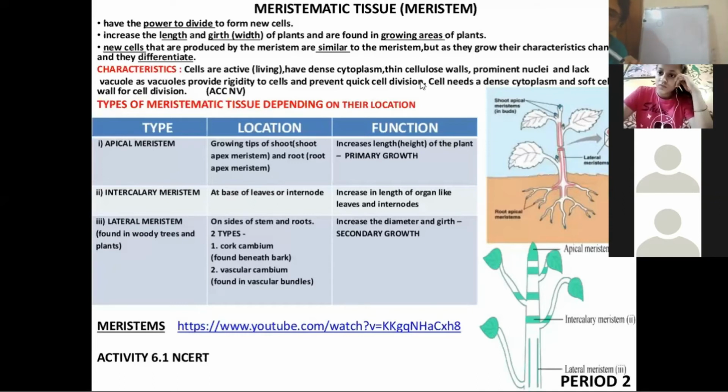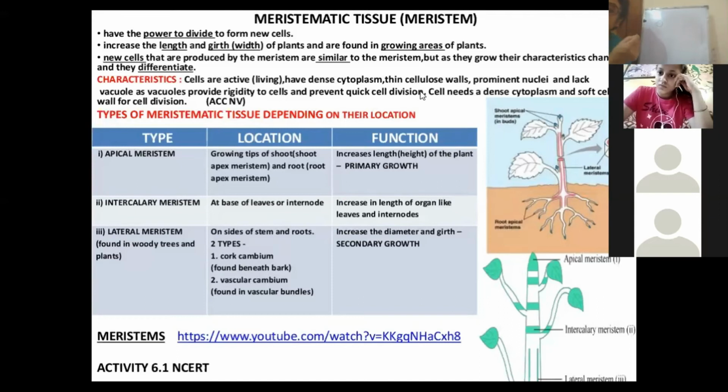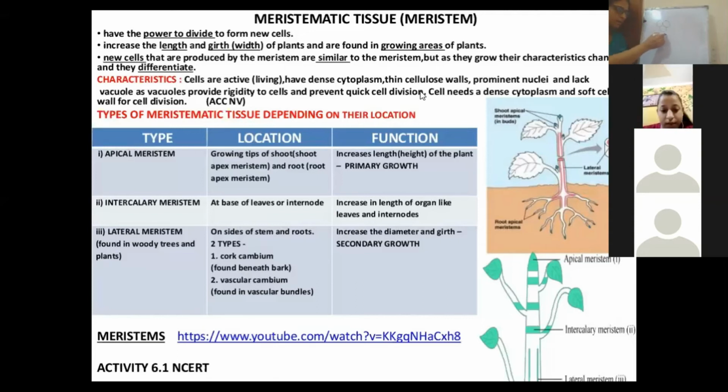Once we go back to school, we will be able to see under the compound microscope, where the cells are magnified up to 200 times, 400 times, depending upon the power of the microscope, that the cells which make up the meristematic tissue are either round like this, or they are oval shaped also.